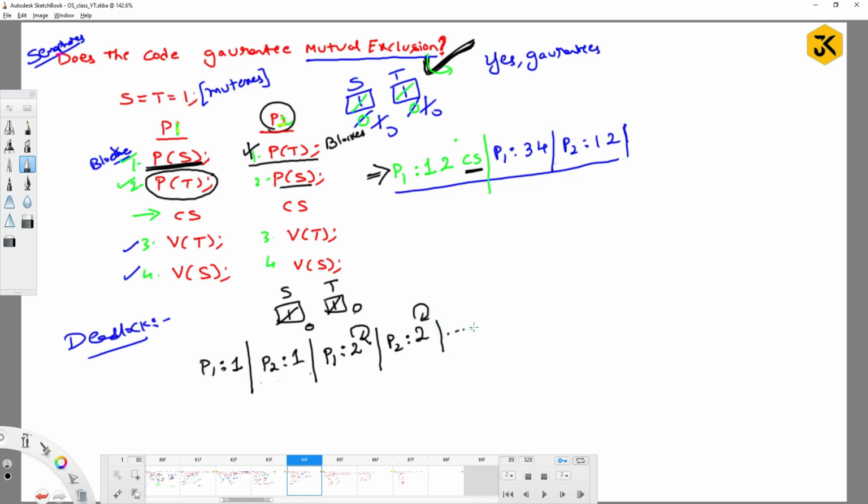Even if you give the chance to P1 and P2 any number of times, it is definitely going to be in deadlock. I am saying that P1 is holding one resource and P2 is holding one resource, and to complete, P1 requires a resource held by P2, and to complete, P2 requires one more thing held by P1. So it is going to be in a kind of loop. When you observe a loop like this, I can say that deadlock is happening here. So how can we avoid the deadlock?